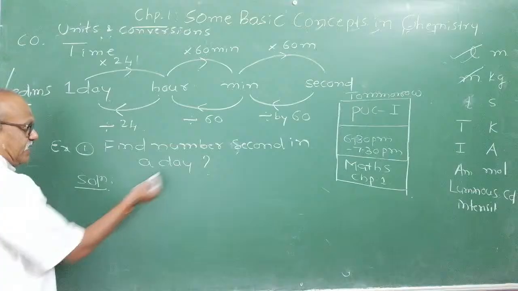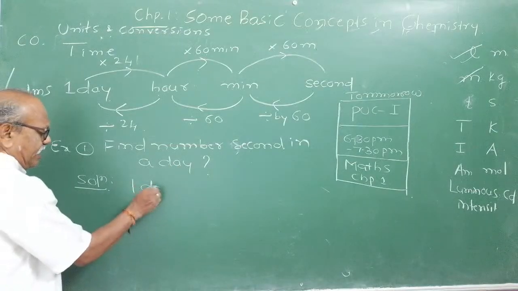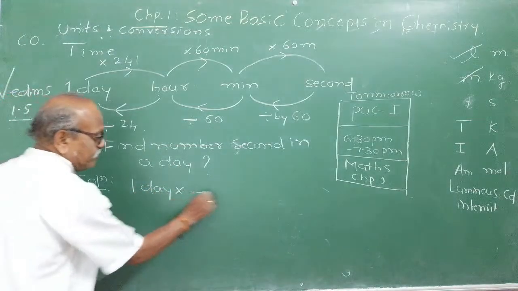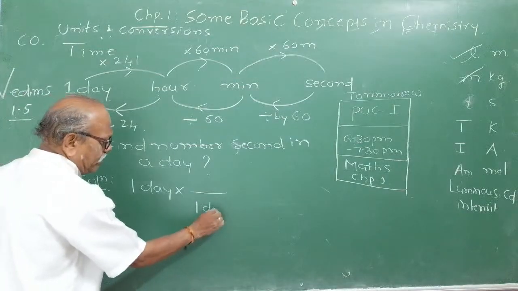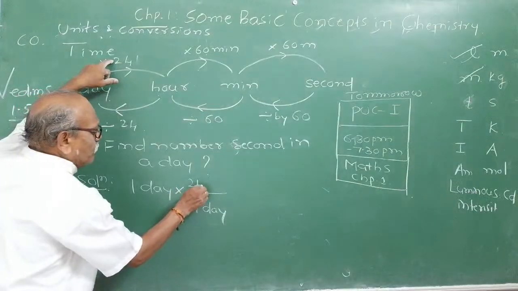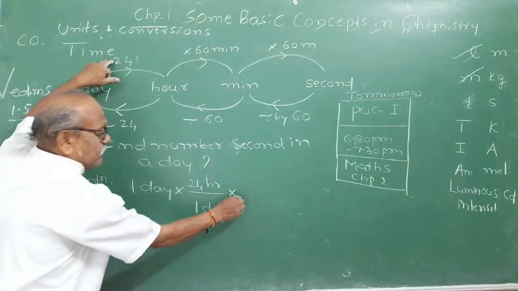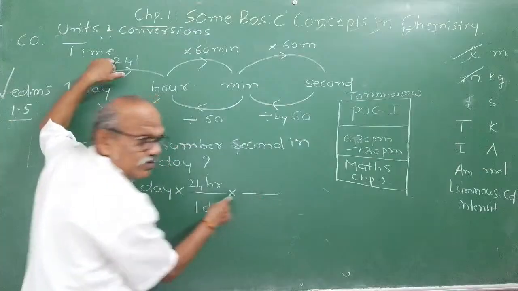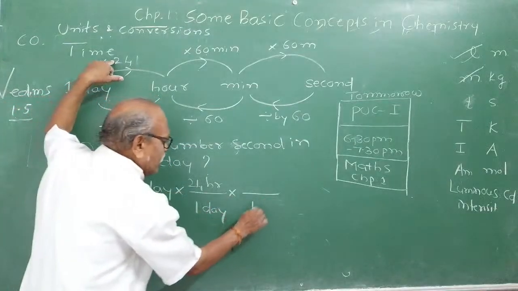86400. Let us check it. Number of seconds in a day. 1 day. You start the unit factor method. Write 1 day in the denominator. To convert 1 day into hours, it will be what? 24 hours. Then you have to cancel this hour. Unit factor method: write 1 hour in the denominator.